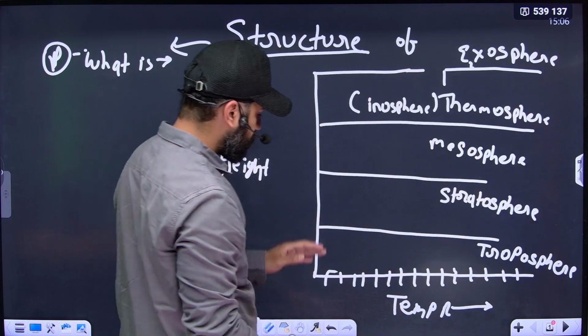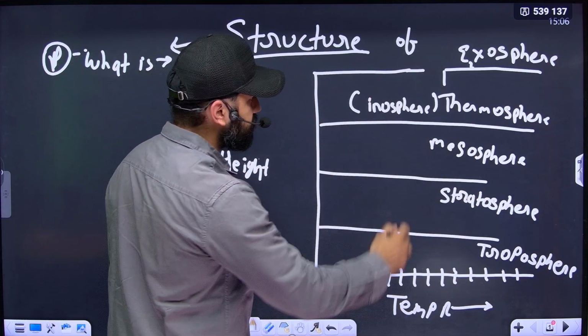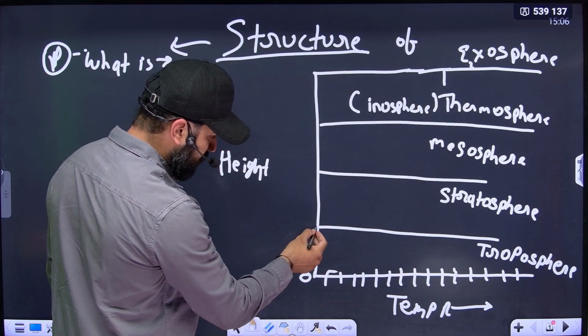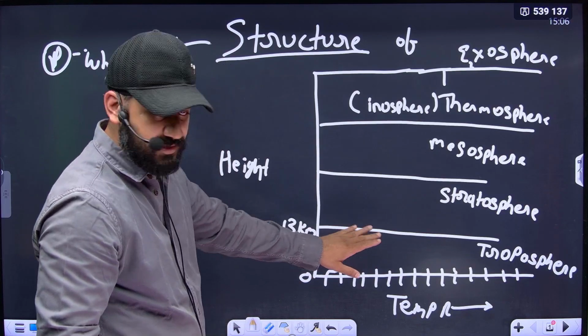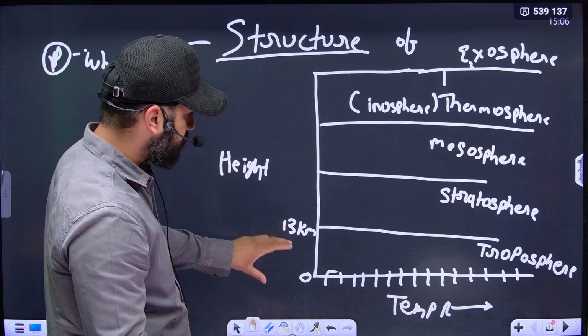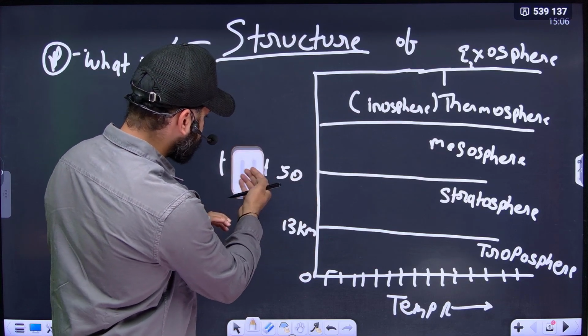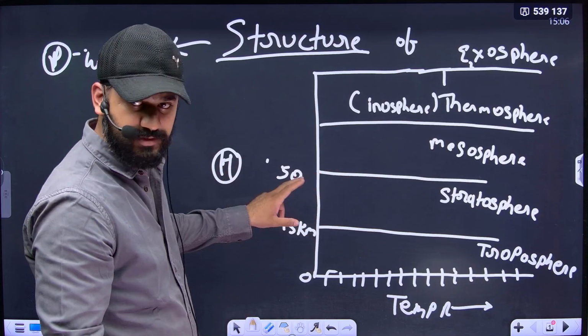These are the layers. If we arrange this by height, this is the earth's surface, which is 0 kilometer. The spread of troposphere is 0 to 13 kilometer on an average. Above it, up to 50 kilometer, we have the stratosphere.